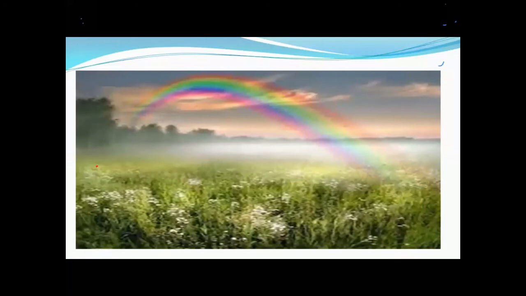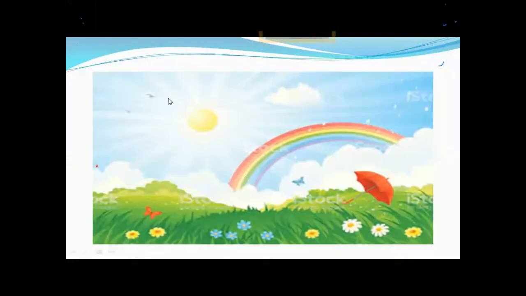You can see the seven colors of the rainbow. Seven colors of the rainbow: red, orange, green, yellow, violet, or indigo. Okay, here are the seven colors of the rainbow. After the rain, you can enjoy the rainbow.